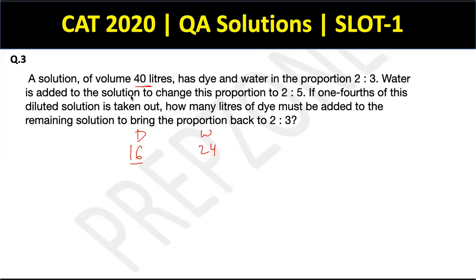Now some water is added to the solution. So there's some water added to the solution to change the proportion to 2:5. So now 2 parts is dye and 5 parts is water. So the dye doesn't change. The dye remains as 16 only because there's no addition of dye. So this 16 represents 2. So this is a proportion of 8, right? So what will this 24 represent?